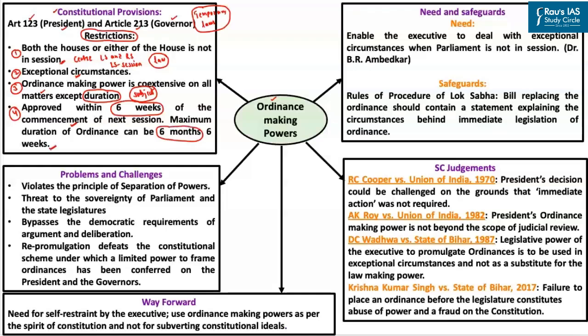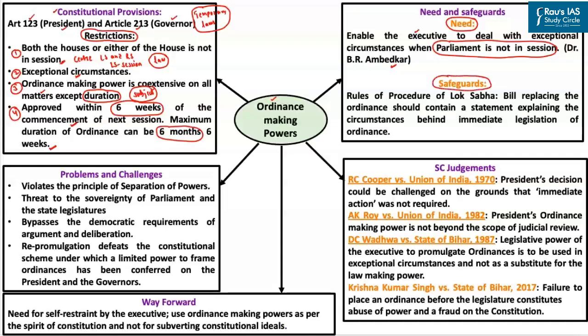Now coming to the need for having the ordinance making powers in the Indian Constitution. While justifying the ordinance making power, Dr. B.R. Ambedkar highlighted that such powers would enable the executive to deal with certain exceptional circumstances, particularly when the parliament is not in session. Apart from that, necessary safeguards have also been incorporated to ensure that the executive does not misuse the ordinance making powers.